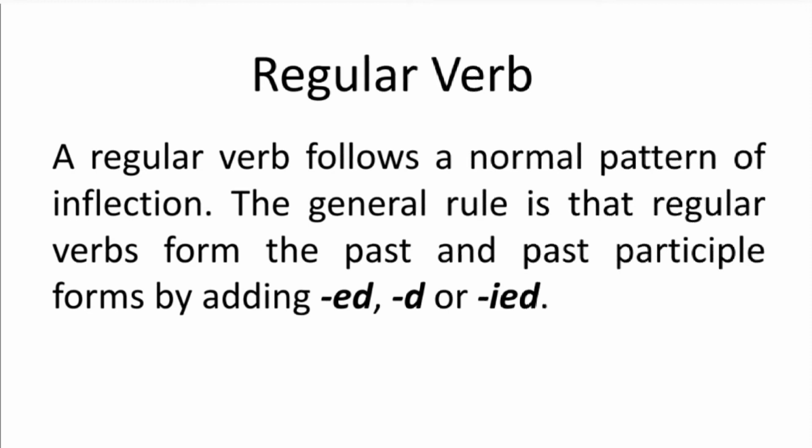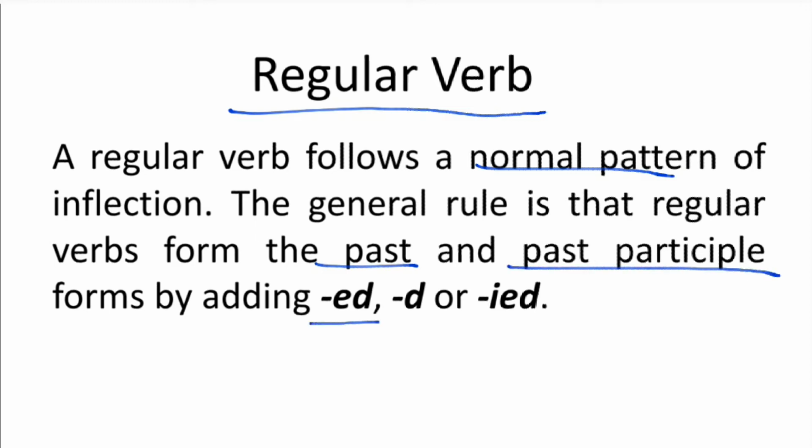Now I am going to talk about a regular verb. A regular verb follows a normal pattern of inflection. The general rule is that regular verbs form the past and past participle forms by adding ed, d or ied. It means when the present form of the verb is changed to the past or the past participle form, ed, d or ied is added to the present form.